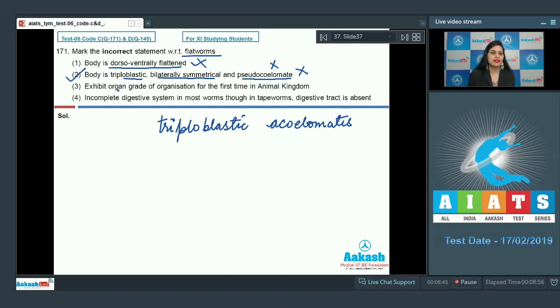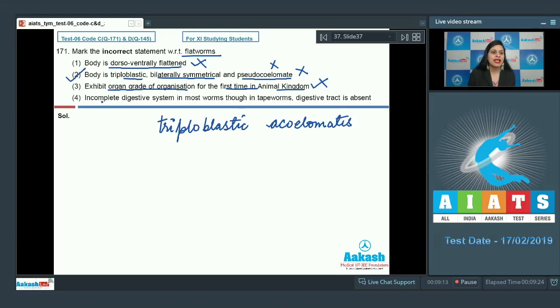The next statement is, exhibit organ grade of organization for the first time in animal kingdom. And as it is a correct statement, so this cannot be a correct answer to our question. Because tissue grade level of organization is exhibited by coelenterates, which is followed by organ grade of organization in platyhelminths for the very first time in animal kingdom.